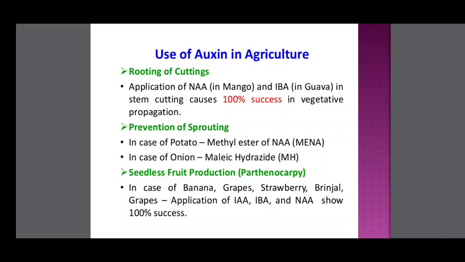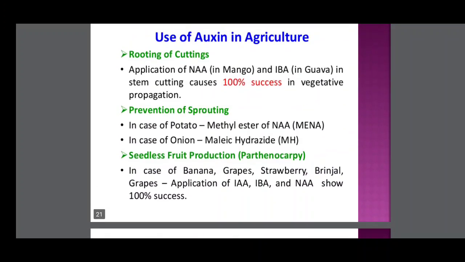Second one, prevention of sprouting. In case of potato and onion, prevention of sprouting, methyl ester of NAA and maleic hydrazide, MH, are used for prevention of sprouting because potatoes easily sprout. That's why prevention is very needed in storage. So these auxins prevent sprouting.